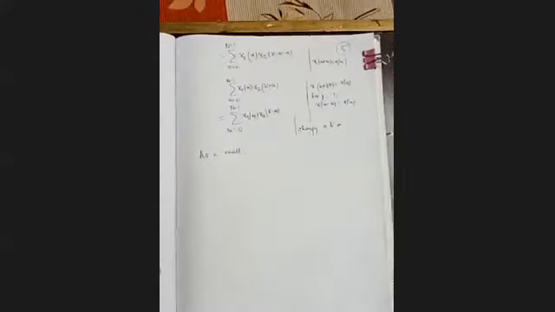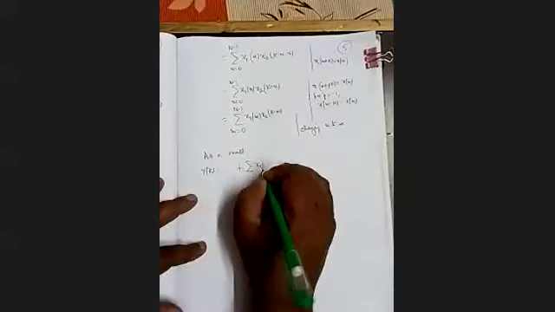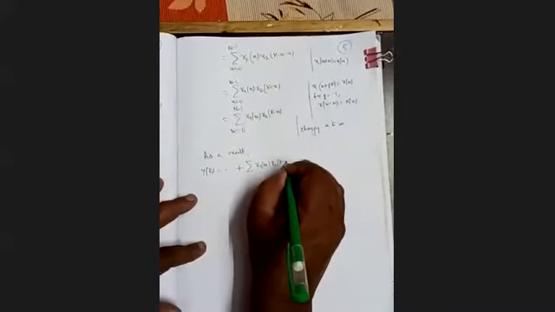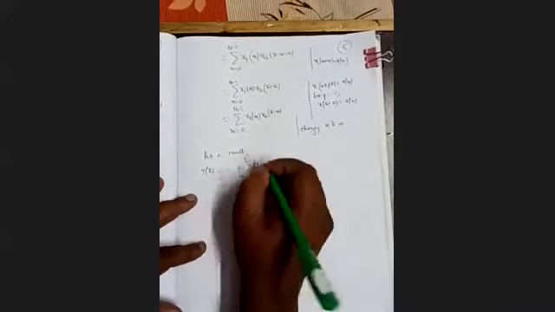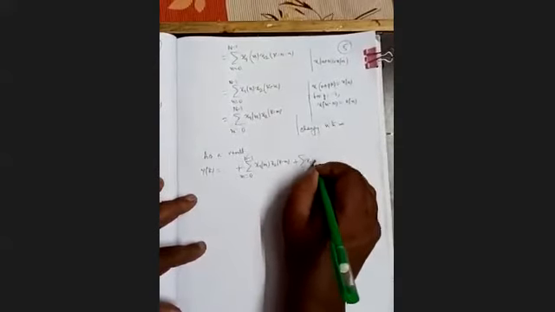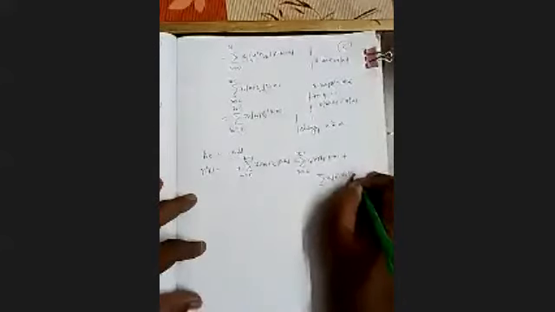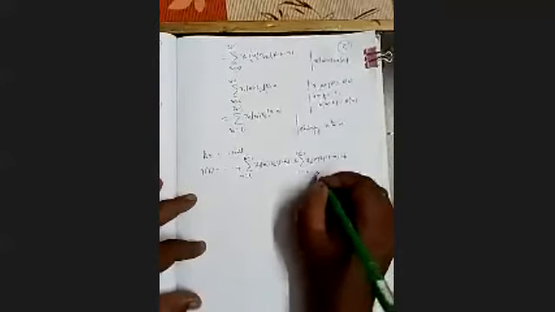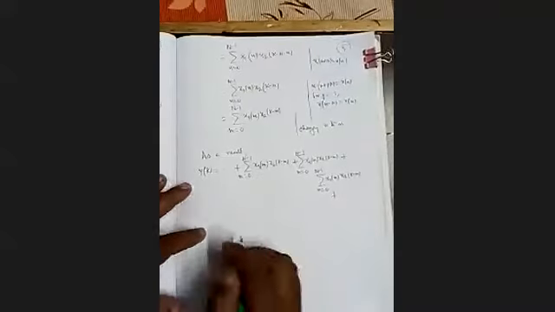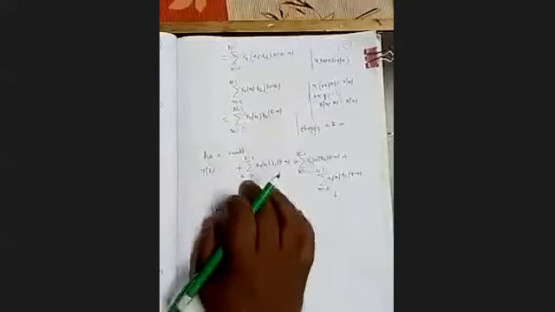So we can write our yk equal to summation x1 of m, x2 of k minus m, m varying from 0 to n minus 1, plus x1 of m, x2 of k minus m, m varying from 0 to n minus 1, plus again the rightmost term x1 of m, x2 of k minus m, m varying from 0 to n minus 1. So the same term is just added repeatedly to get yk.